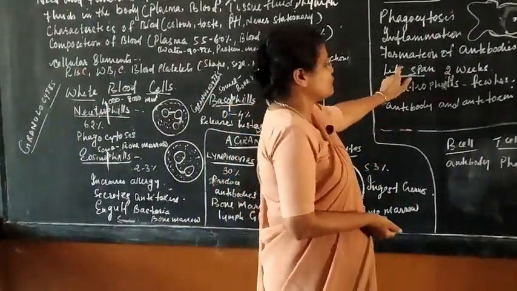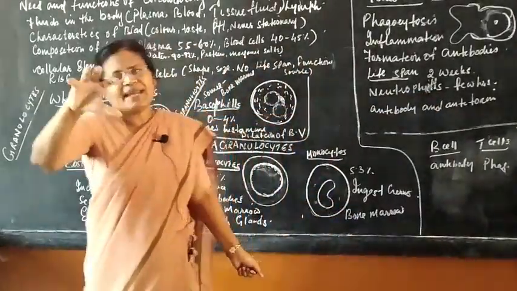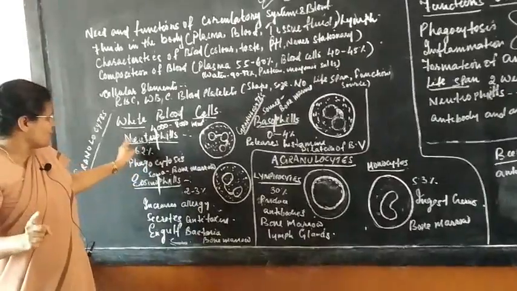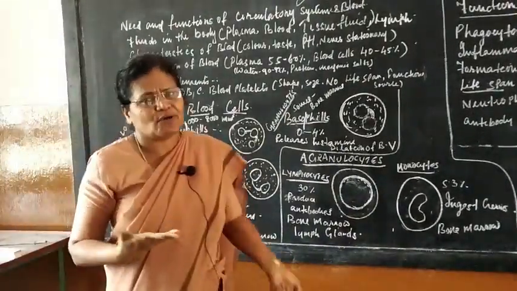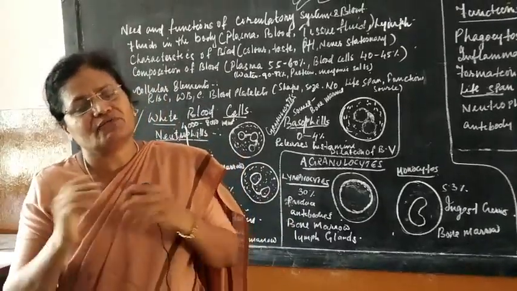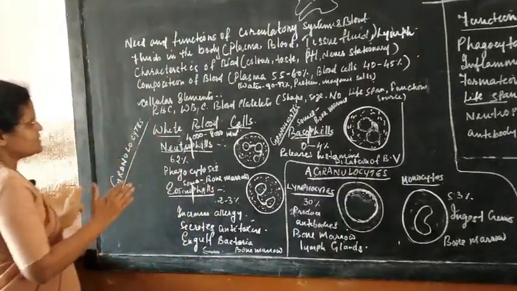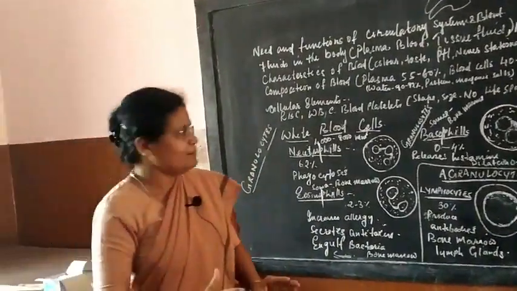The lifespan of your WBC is 2 weeks, but neutrophils are the major cell, because they make up 62% of the total WBC count. The neutrophil's lifespan is just a few hours because they are in constant war with the foreign bodies entering our system. So that is about the WBC, children. It is very important to understand. We have finished RBC, we have finished WBC.